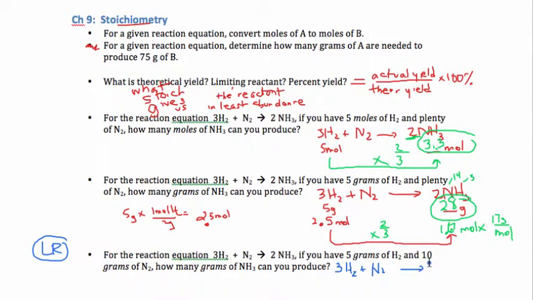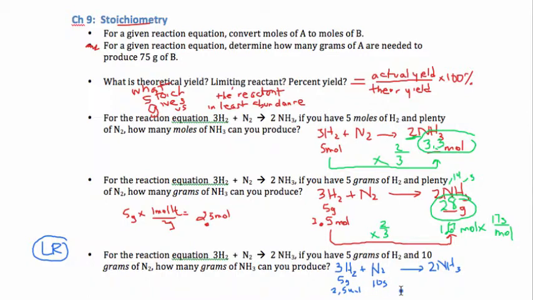Now we've already done the work to figure out that we have 2.5 moles of H2 here. Let's figure out if we've got 10 grams. Let me put this underneath here. 10 grams of this, 5 grams of this. We already know that this is 2.5 moles. Better run out of space.